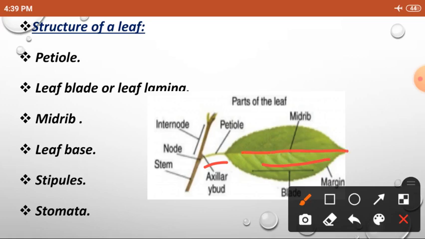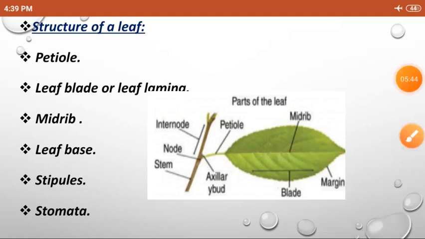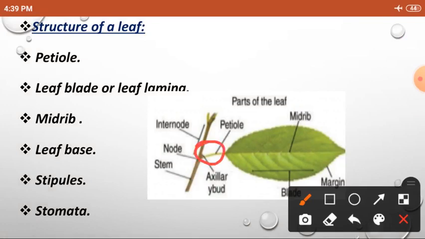Leaf base. Leaf base is where the leaf is connected to the stem. So this place is called leaf base.